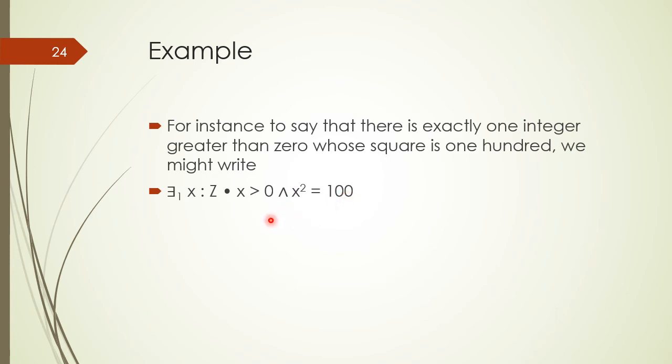According to the predicate, there is only one value of the domain Z which makes the predicate true, which is 10. 10 is greater than 0 and 10 square is 100. There is no other value of the domain which makes the predicate true. Therefore, this quantified statement with unique existential quantifier is true.